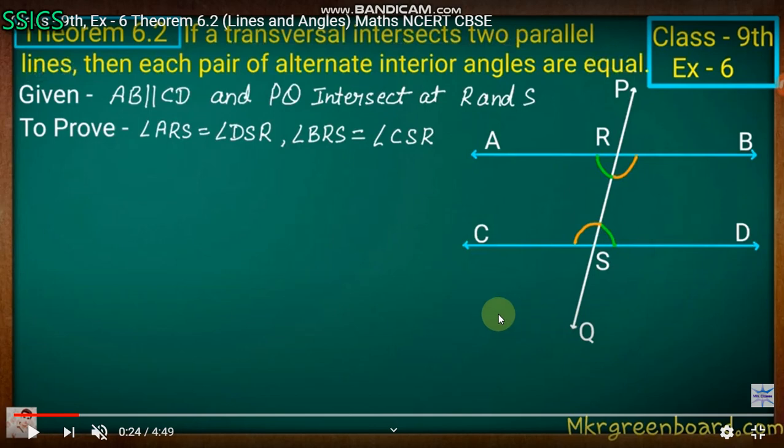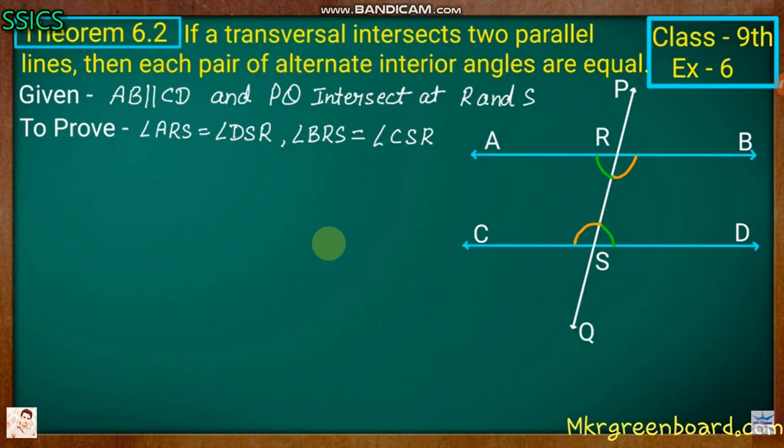Both are alternate interior angles, and alternate interior angles are equal. So what we have to prove? Angle ARS equals angle DSR, so alternate interior angles are equal.